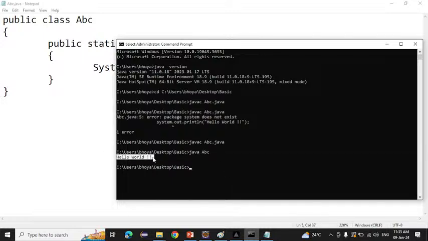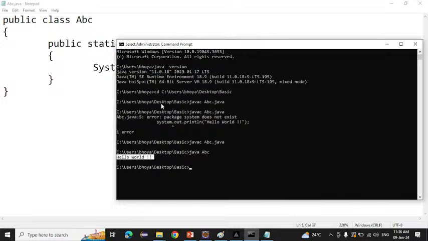There is a hello world. So this way we can execute the Java program on the CMD, the command prompt. If you don't have any IDE, you can run your program on the simple CMD. Eclipse also we can do, but you have to know this. Whenever we don't have Eclipse, at that time also we can run in the CMD. So here we compile the code, and then we run the code.